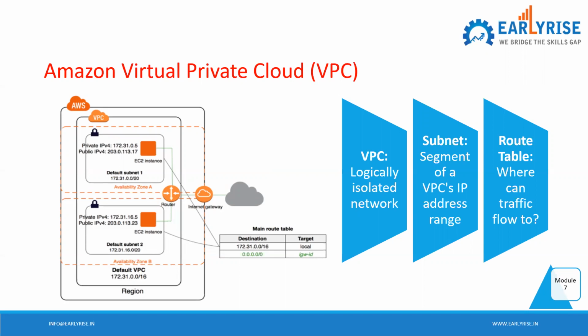Amazon, right? So this VPC, as it stands for Virtual Private Cloud, right? It's a logically isolated network, right? So it's a section of AWS Cloud where we are launching our instances, we are launching our databases, we are having our subnet, we are having our availability zones. So everything, whatever web services that we are launching, right? Everything we are doing in a VPC itself, right?